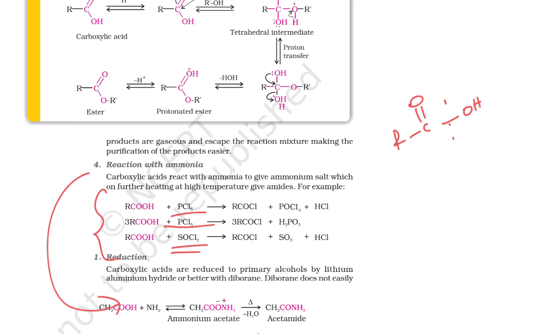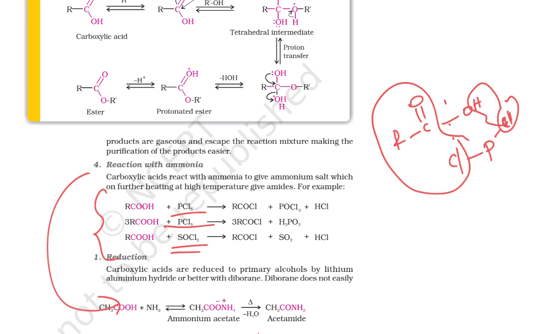Okay, if I'm taking PCl3, look here, this Cl is going to bond with RCO to form RCOCl. The remaining one more Cl reacts with H, it is going to form HCl, then the remaining Cl bonds with this oxygen, it is going to form POCl3. So this is POCl3, this is HCl, this is RCOCl.